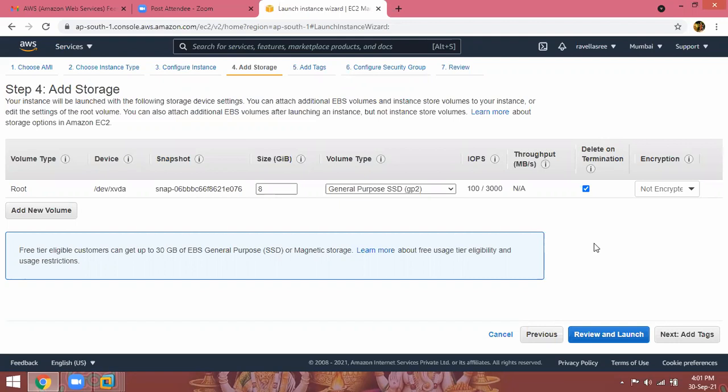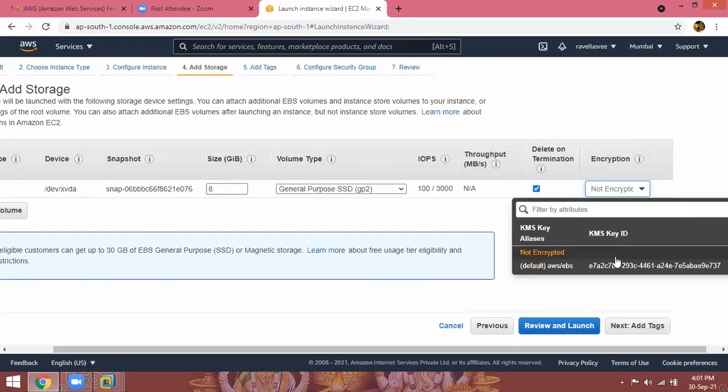General purpose SSD. And what is the default termination policy when you delete the instance? Delete on termination. Is the root volume encrypted by default? No, not encrypted. If you want to encrypt it, you can, but the default is not encrypted.